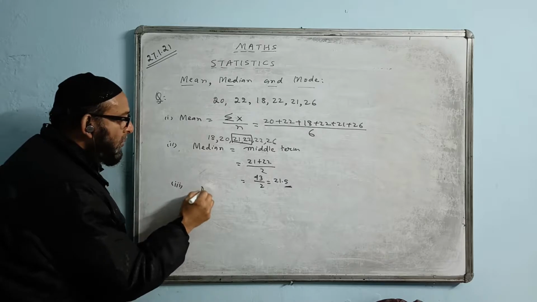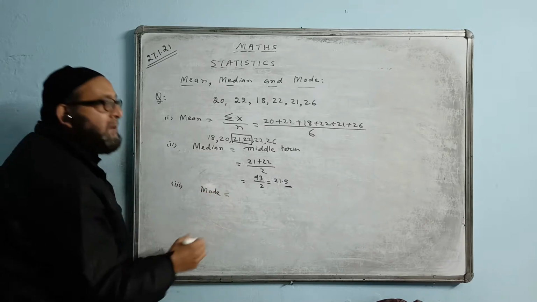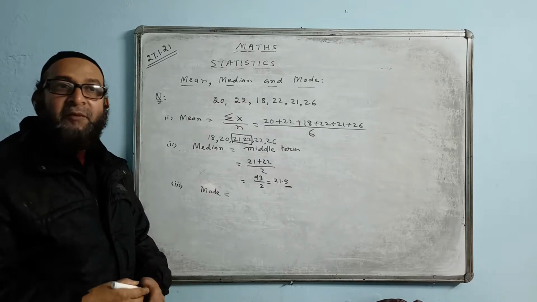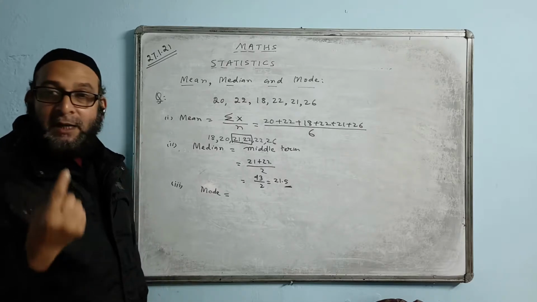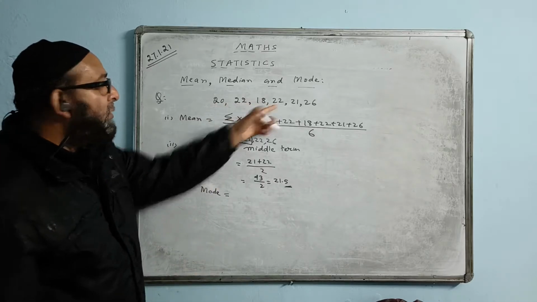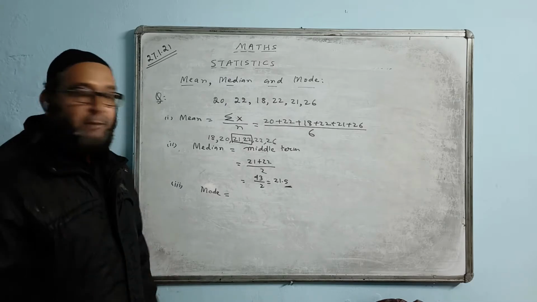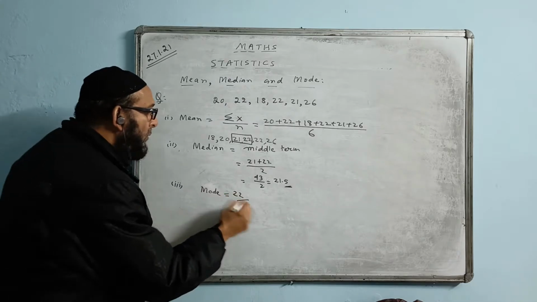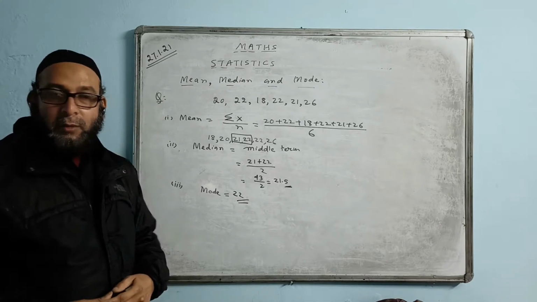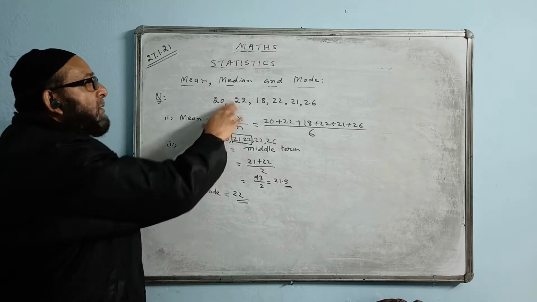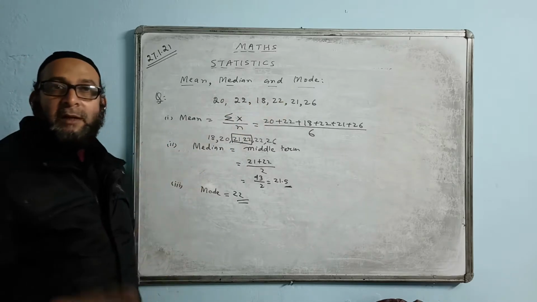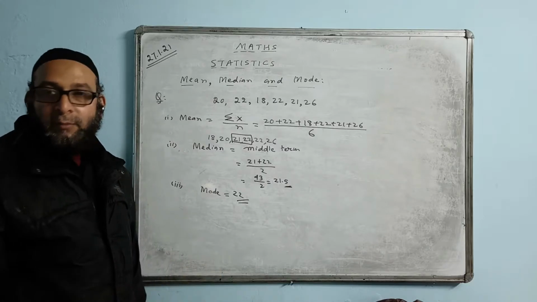And the third one, mode. Mode is the easiest one to do. Mode means the data which has the maximum frequency, occurring the most number of times. We check now: 22 is occurring two times, which is the most. Therefore, the mode value is 22. Whichever occurs the most number of times, that is the value of mode. If suppose only 18 is occurring 5 times and other numbers are occurring fewer times, then 18 would be the value of mode.